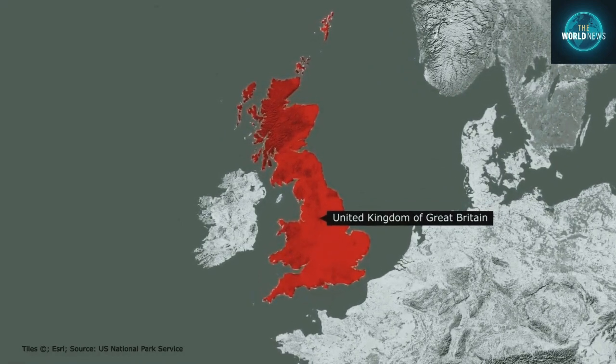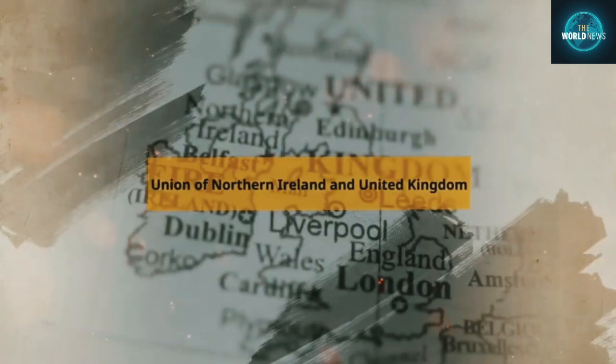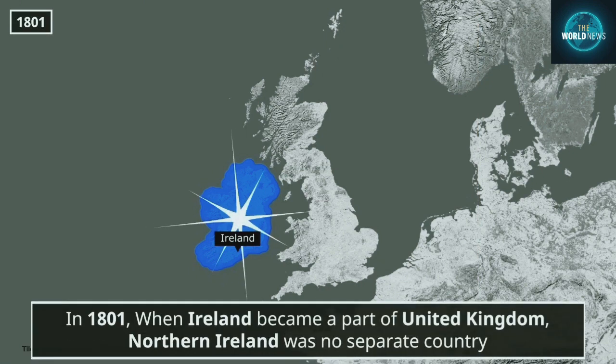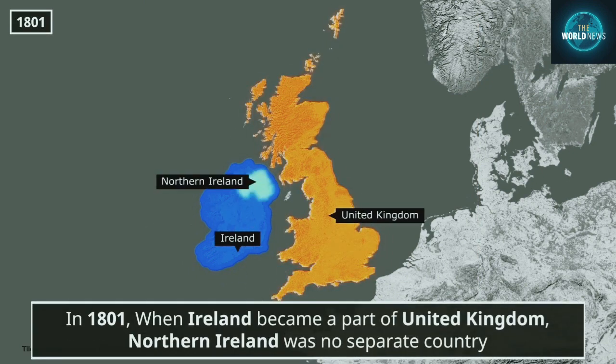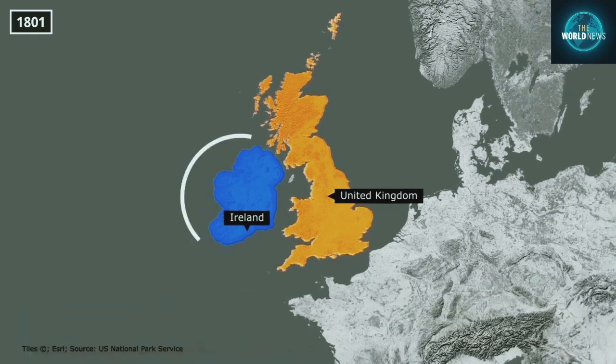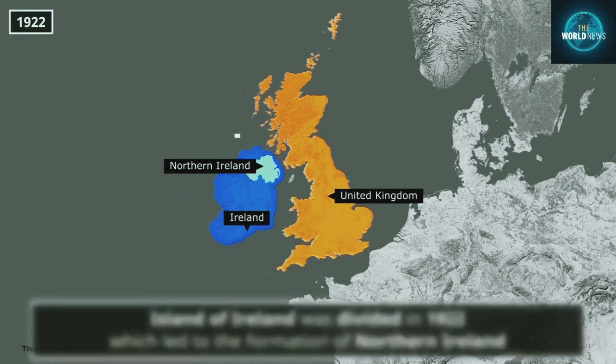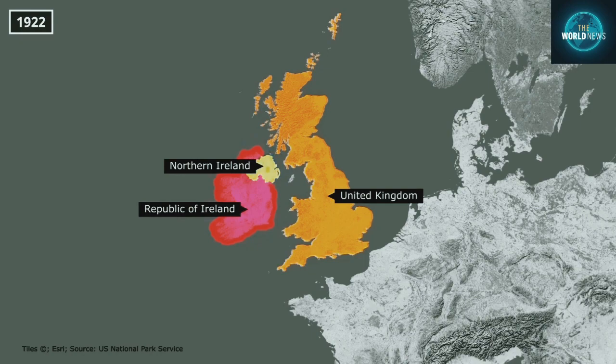Now let's come to Northern Ireland. Union of Northern Ireland and United Kingdom. Friends, the history of Ireland is a bit complex. In 1801, when Northern Ireland became a part of the United Kingdom, Northern Ireland was not a separate country. The whole of Ireland joined the United Kingdom. Northern Ireland was formed in 1922, when the division of Ireland took place, and Northern Ireland and the Republic of Ireland were formed.